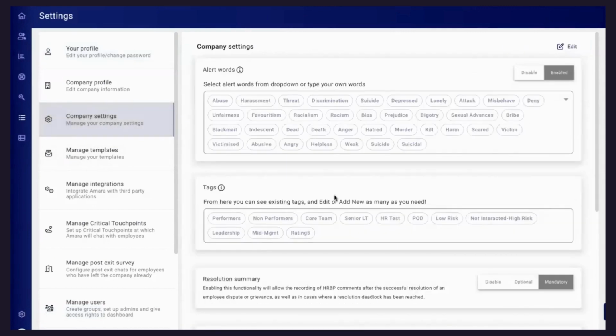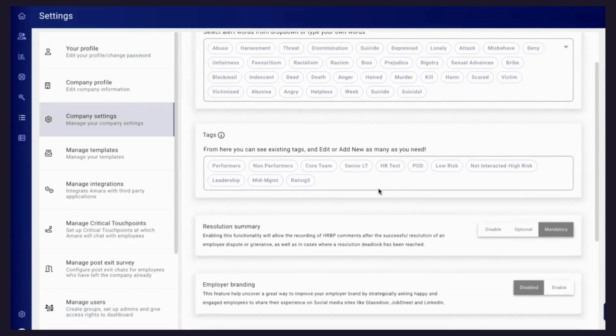Yeah, like this one. So we also have an option: while interacting with Amara, if an employee is using some sort of alert words, the system will raise a red flag and immediately inform the HR business partner, the super admin, that this person needs immediate assistance. This is in your control. You can delete a few of these words, or if you would like to add some words, these are local nuances, because you know about the people in your organization more than we do. So we are giving you a free hand over here.